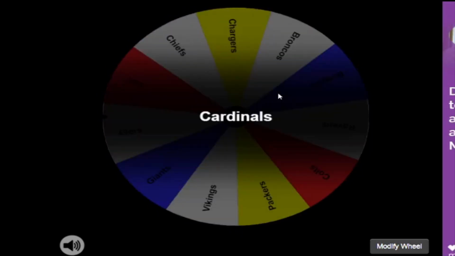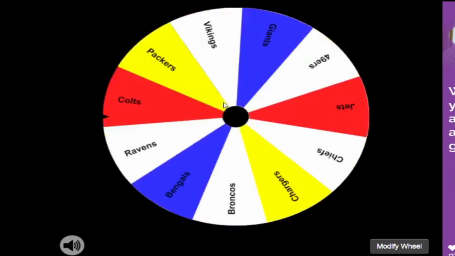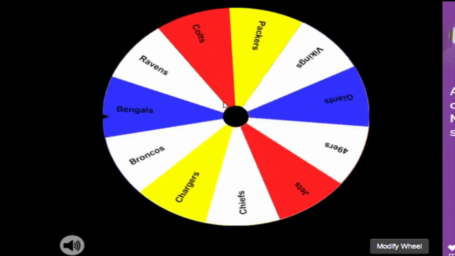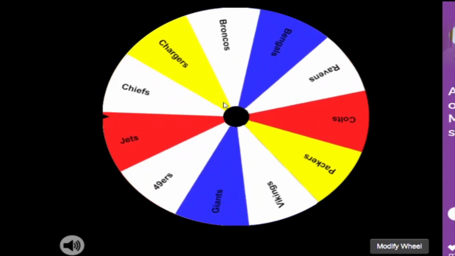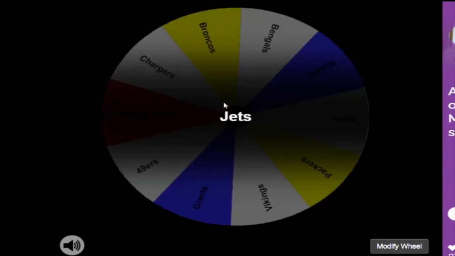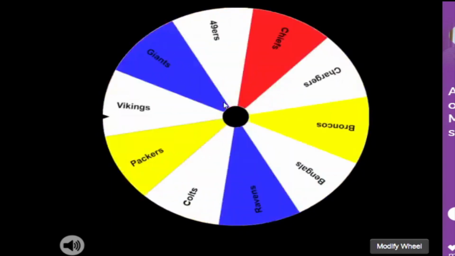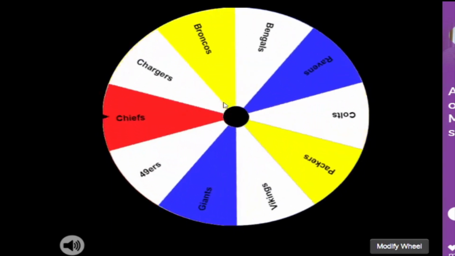Pretty decent team. Are there any sucky teams that are still on this that I haven't thought of? I guess the Giants, the Broncos, the Chargers are still on it, so they could get a realistic spot, I mean, on this. 22 is going to go to the Jets. It's kind of better than what they're used to. It's 10 spots up from 32 at 22 for the Jets. So that works out for them.